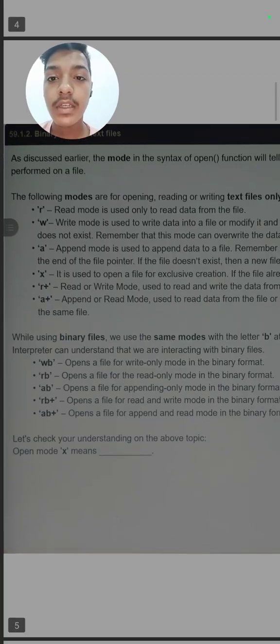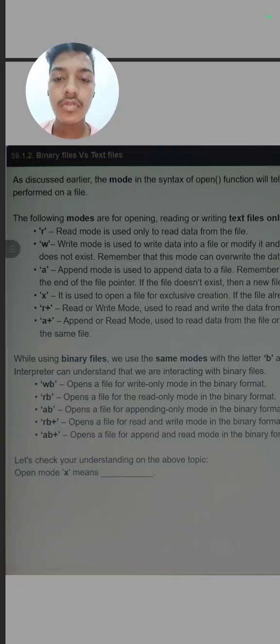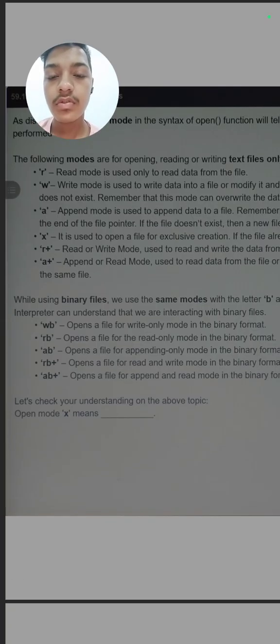But when we are working with a binary file, we just write b after all these modes, like rb and wb, so that the Python interpreter can understand that we are working on binary files. Everything else is the same: wb is write, rb is read, ab is append only, and rb plus means read and write. So we just need to write b so that the interpreter understands that these are binary files.